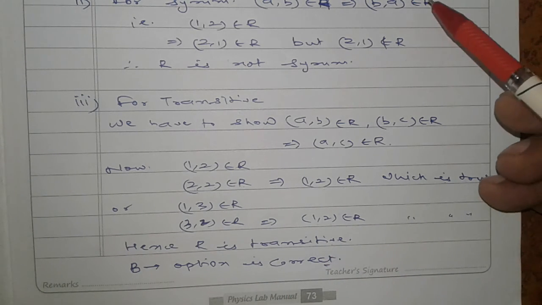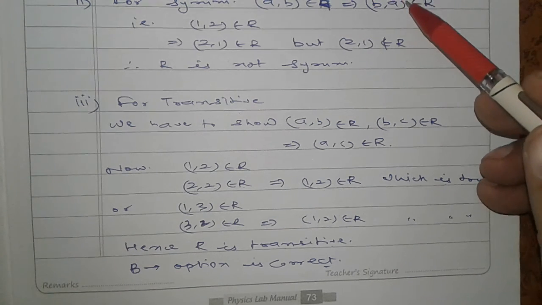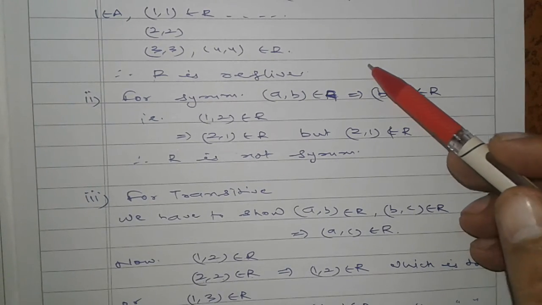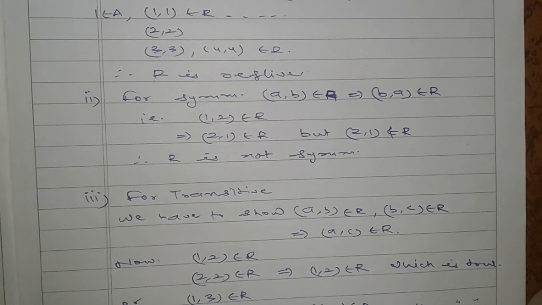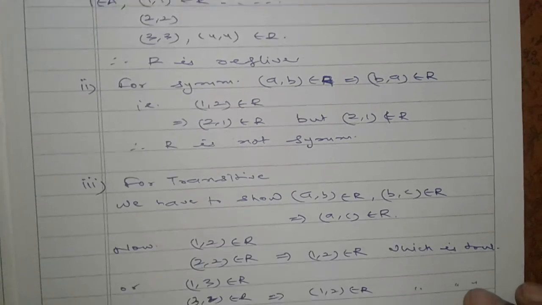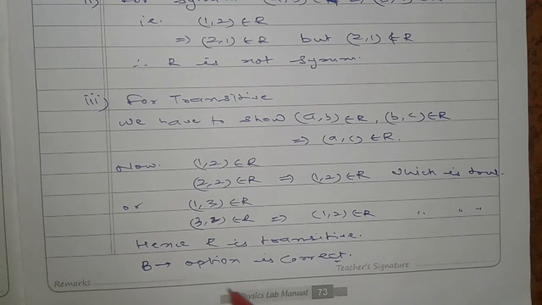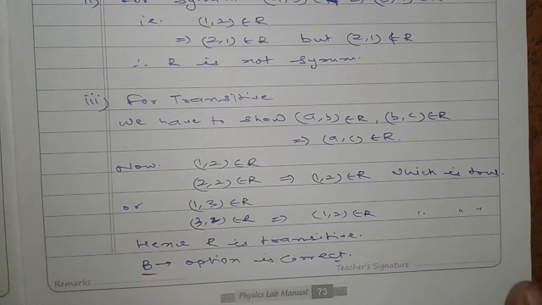So it is reflexive, it is not symmetric, and it is transitive. R is reflexive and transitive but not symmetric. So option B is the correct option. Thank you.